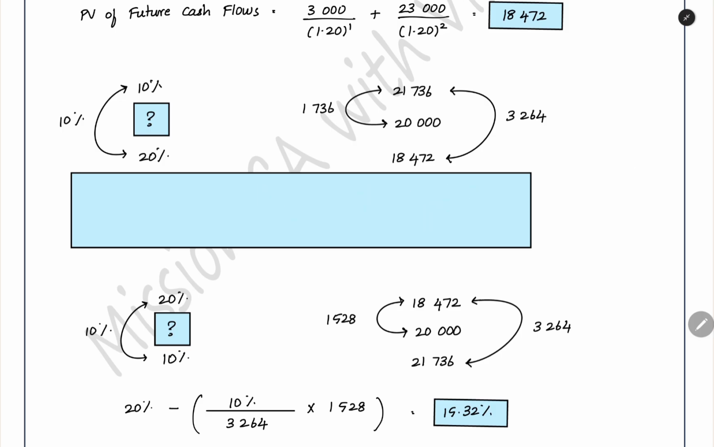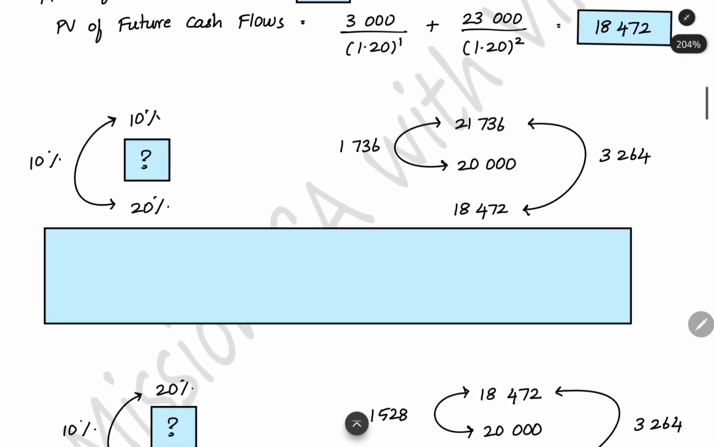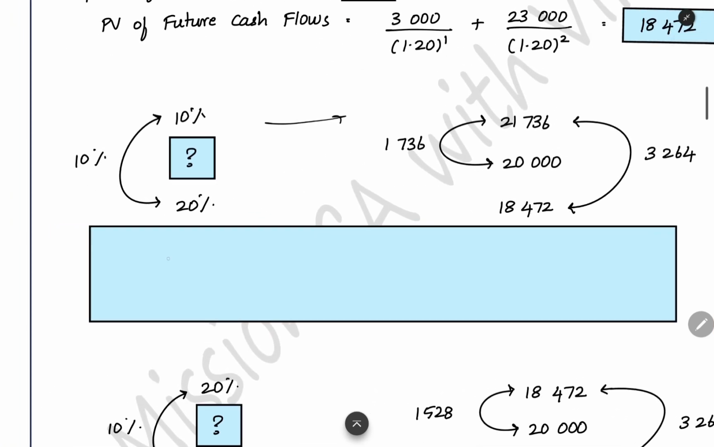First we can do the 10 plus method. From 10 we can increase and find out the correct discount rate. Here at 10 you are getting 21,736. So 10 plus something you have to do. You have to reduce the present value by how much? 1,736 you have to reduce. From the 21,736 present value you have to bring it to 20,000. So you have to reduce the present value by 1,736.